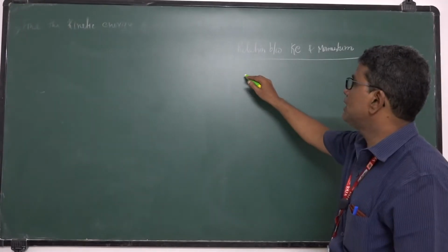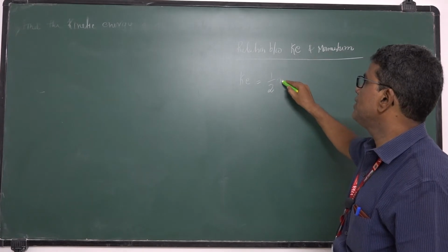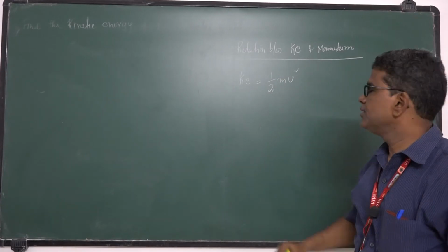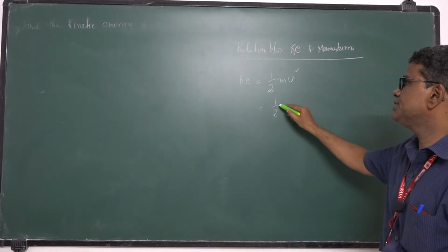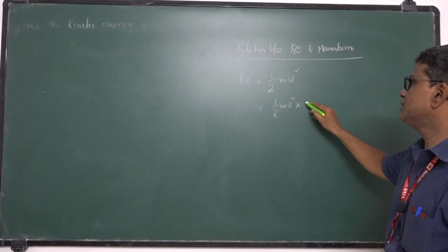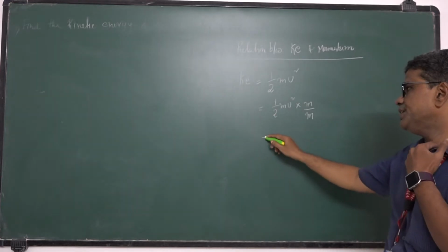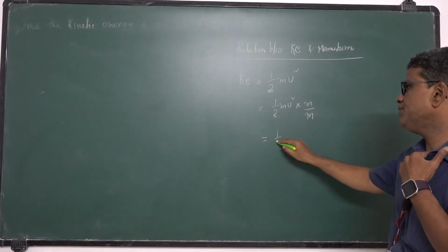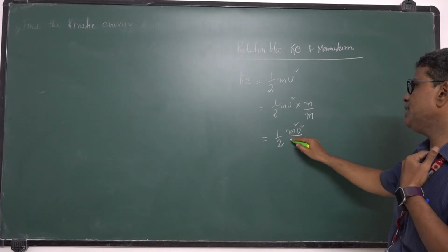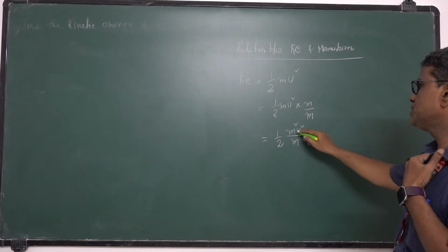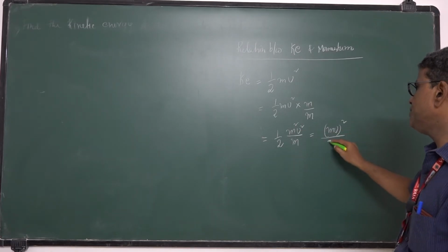We know that kinetic energy is given by half mv square, isn't it? So you multiply this kinetic energy with m and divide with m. Its value won't change. Half into m becomes m square v square by m. m square v square can be written as mv whole square by 2m.